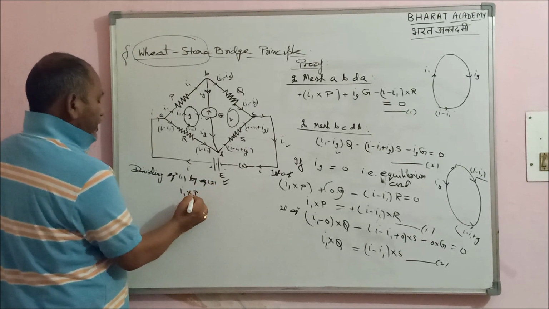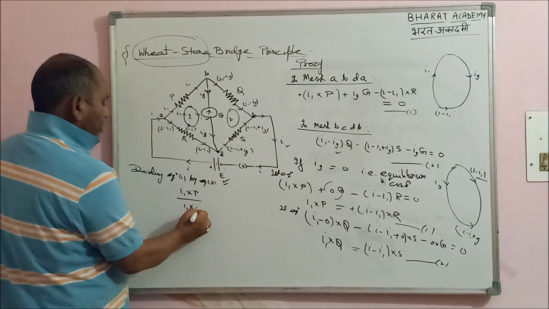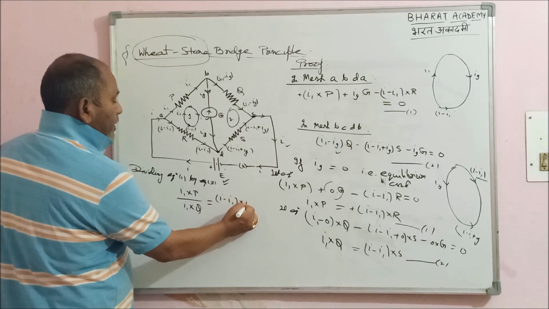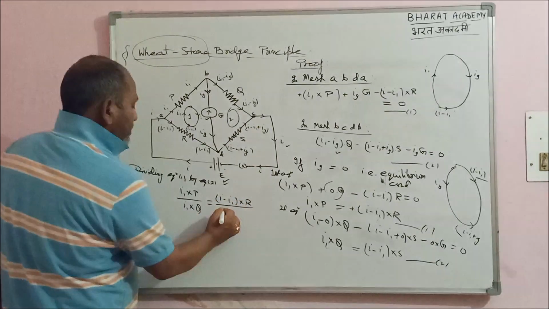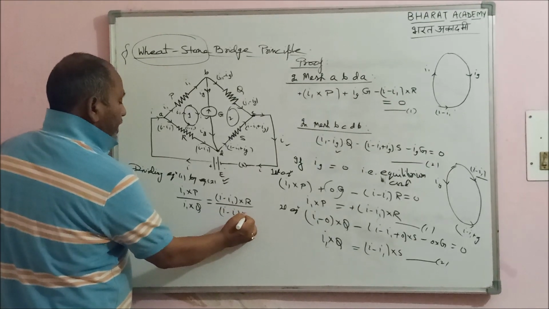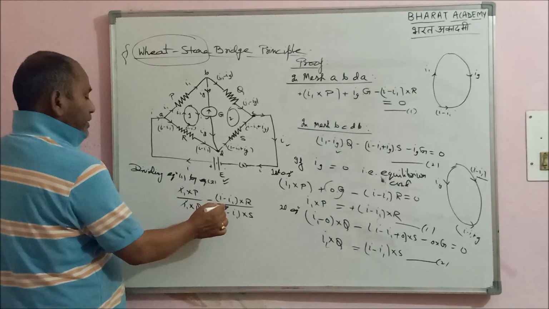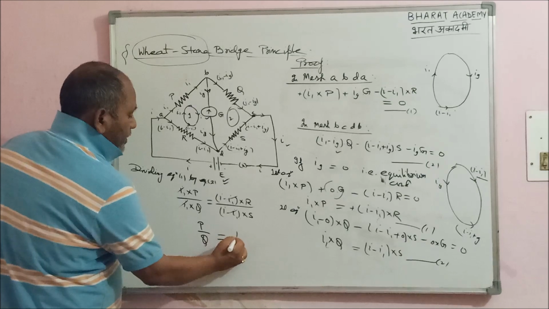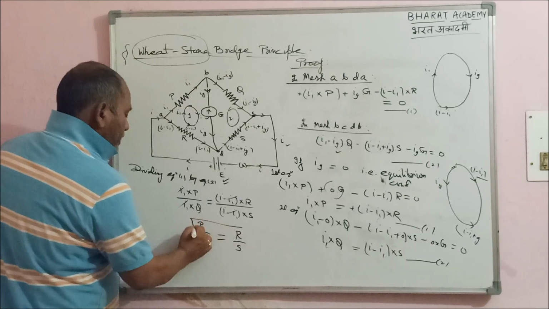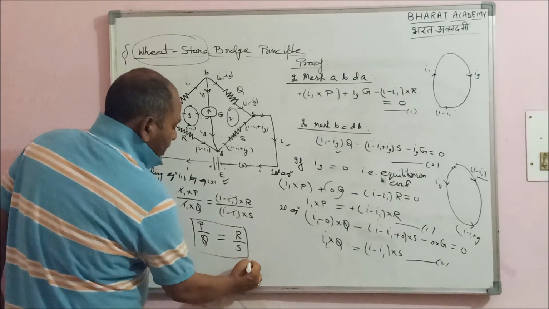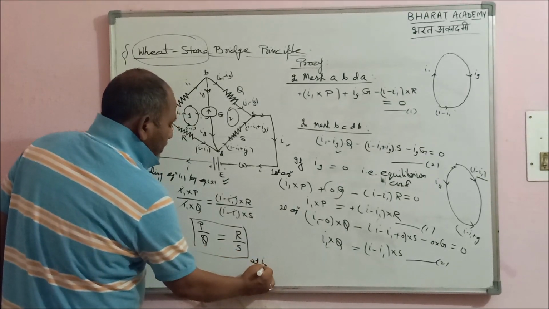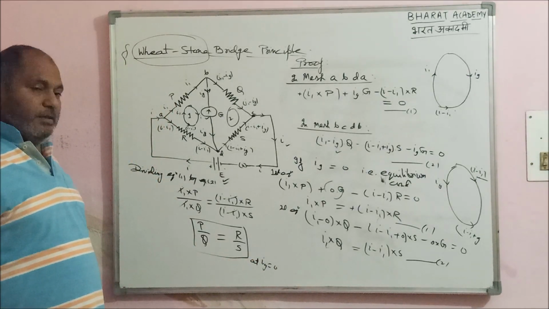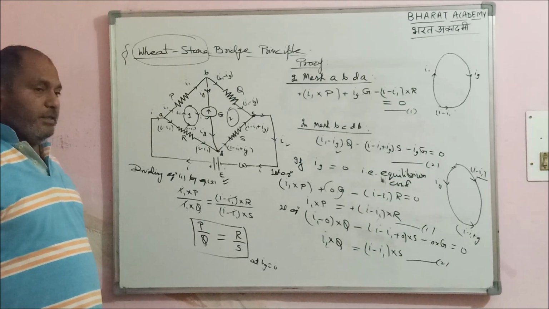I1 into P by I1 into Q equal to (I minus I1) into R by (I minus I1) into S. So check it out, this gets cancelled and we are left with P by Q equal to R by S. This is the equilibrium condition, provided that Ig is equal to 0. That's how we prove the Wheatstone bridge principle by using Kirchhoff's law.